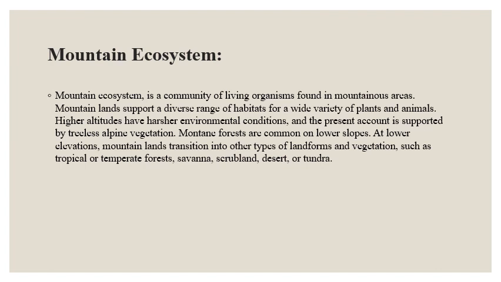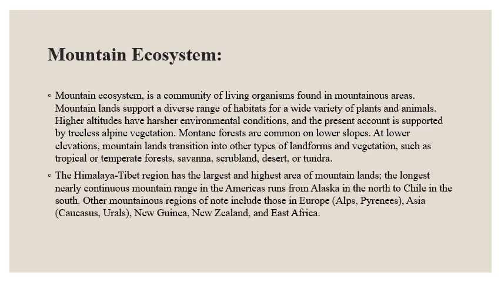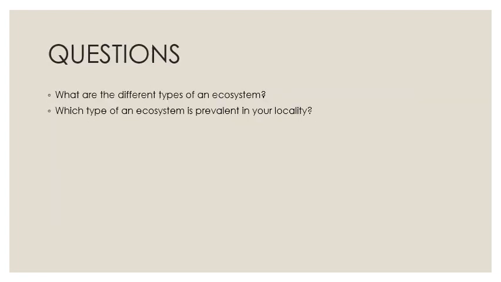At lower elevation, mountain lands transition into other types of landforms and vegetation, such as tropical or temperate forests, savanna, scrubland, desert, or tundra. The Himalaya-Tibet region has the largest and highest area of mountain land. The longest nearly continuous mountain range in the Americas runs from Alaska in the north to Chile in the south. Other mountainous regions of note include those in Europe, the Alps, Asia, the Urals, New Guinea, New Zealand, and East Africa.